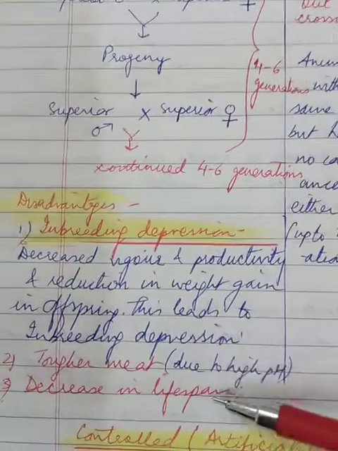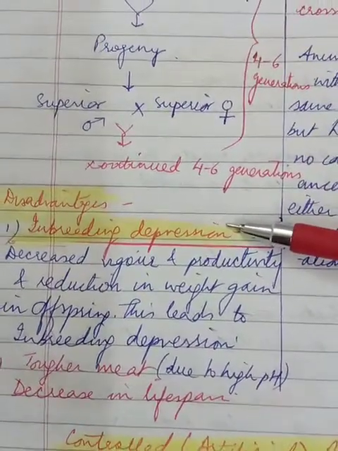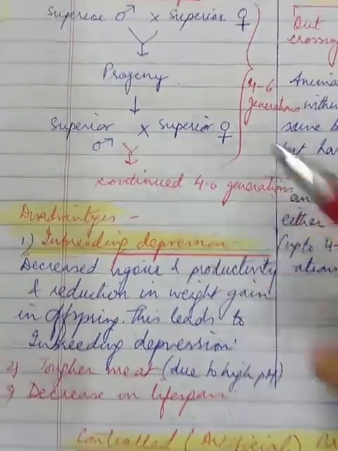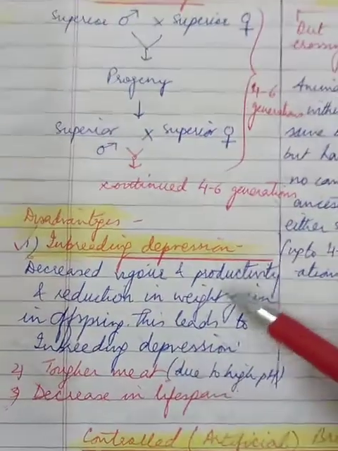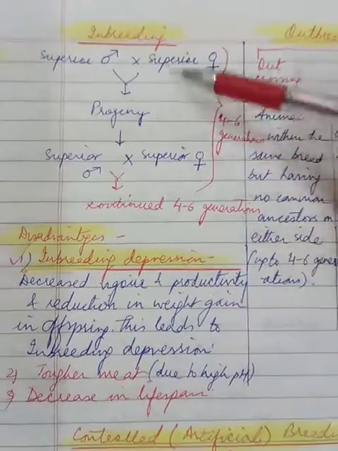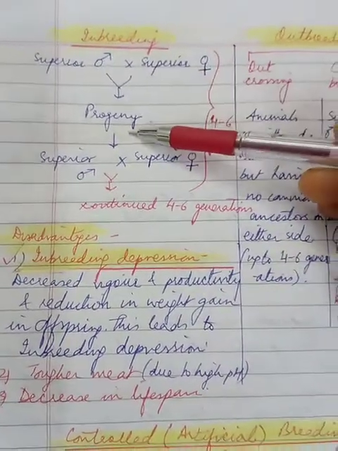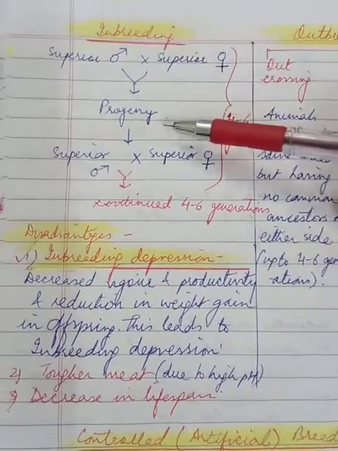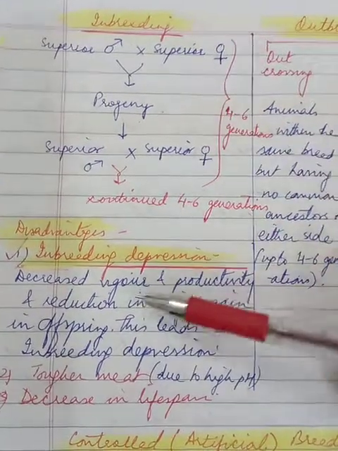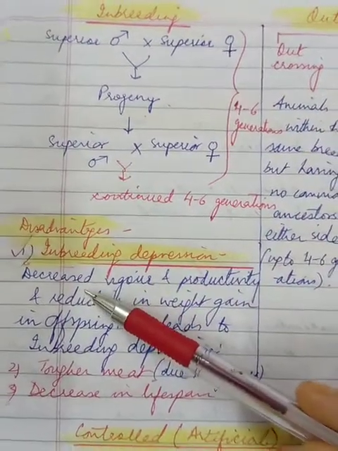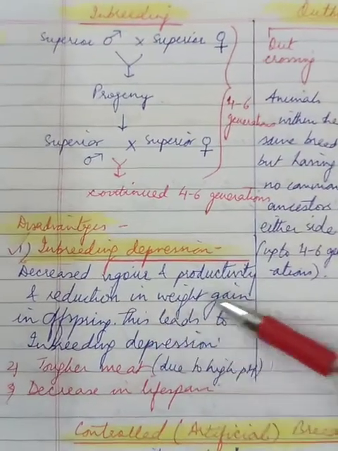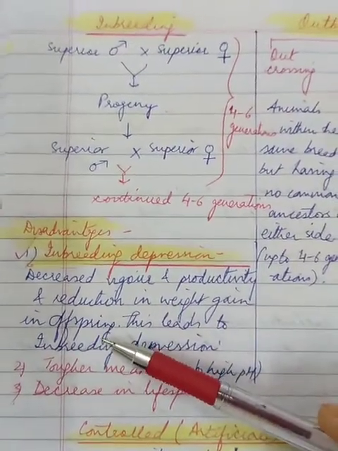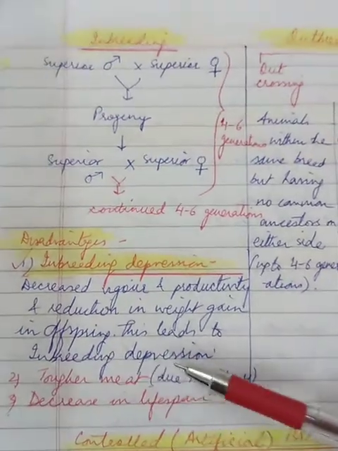At the same time, children, there are a lot of disadvantages. The most important is what we call, and this is an important term, inbreeding depression. Inbreeding depression is like breeding within its own species and losing the vigor of the progeny. For example, by definition, decreased vigor and productivity and reduction in weight gain in offspring. This leads to inbreeding depression.